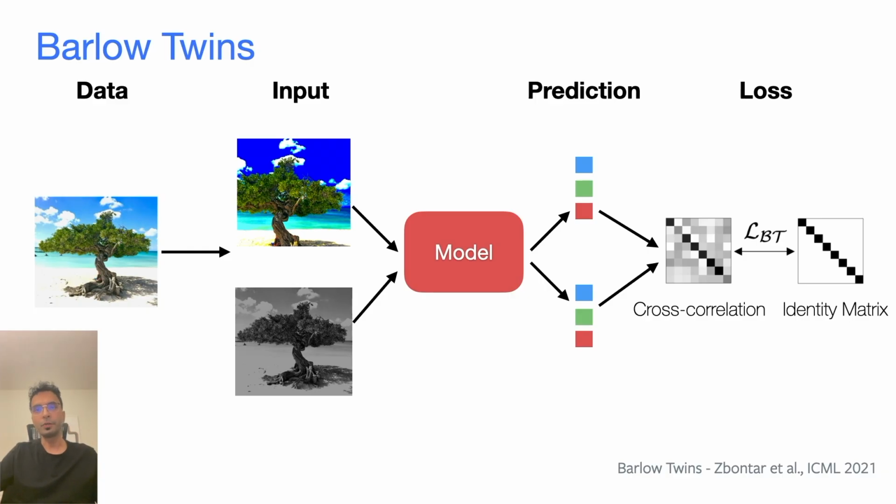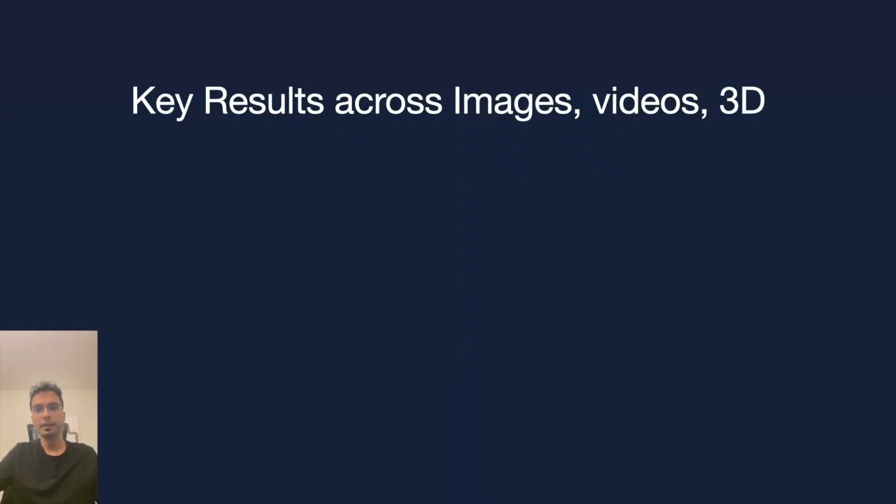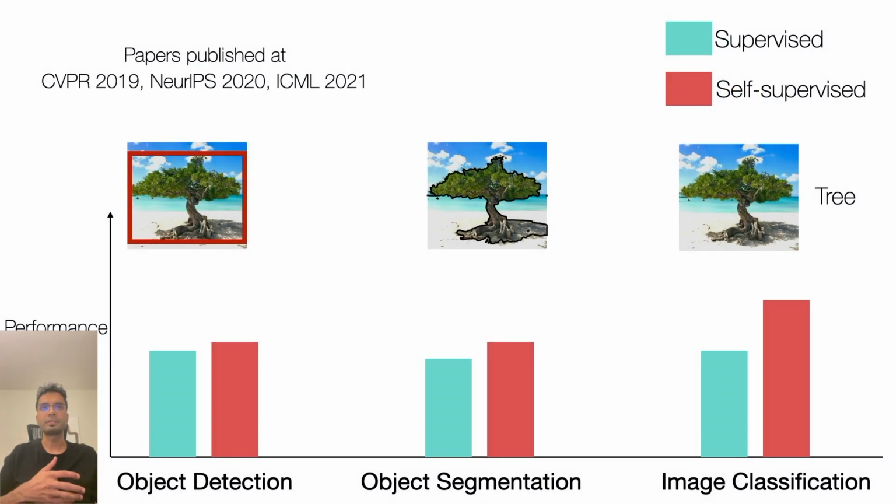I'll just talk about a few other key results of self-supervised learning across images, videos, and 3D. In our work, published since 2019, we've consistently demonstrated that self-supervised models can outperform supervised models on a variety of different image tasks. And I'm talking about these three particular tasks of detection, segmentation, and classification, which are really considered cornerstone or workhorse tasks in computer vision.